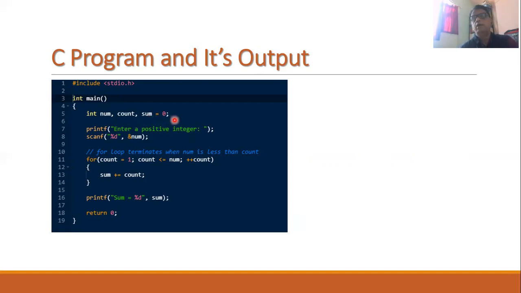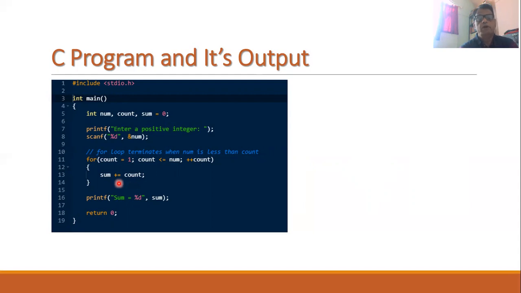Now what we are doing in this program is performing a repetitive addition of integer numbers. We are asking the user to enter any positive integer. Now the user enters the number, and this number is read by using the function scanf. Now here is a loop, and this loop is a for loop. Initially the value of the control variable count is 1. The condition or the test expression that we are using is count less than or equal to number, and the update expression is to increment the count, that is ++count.